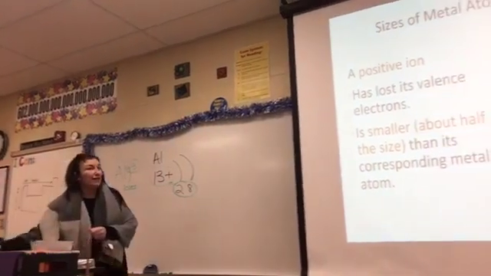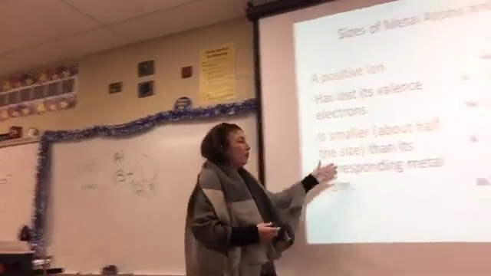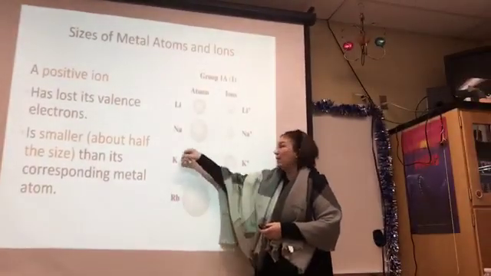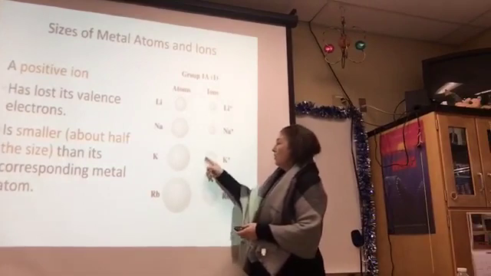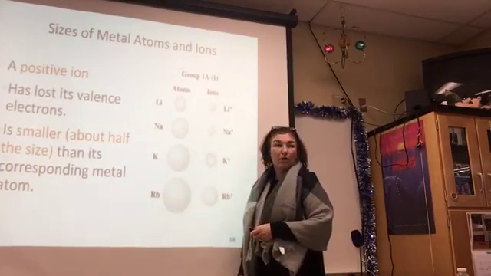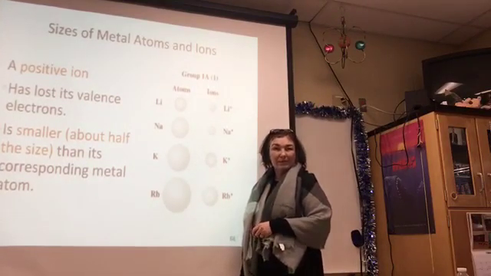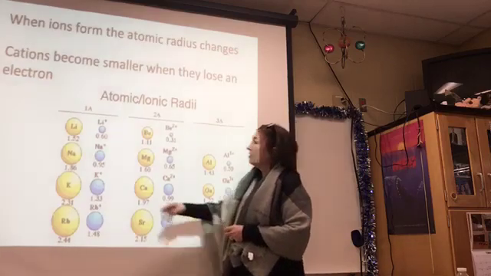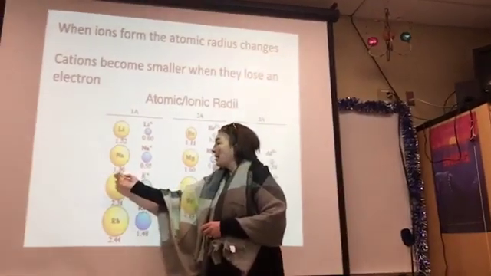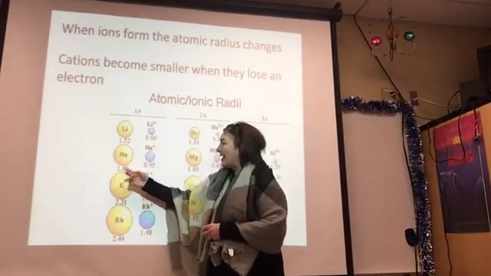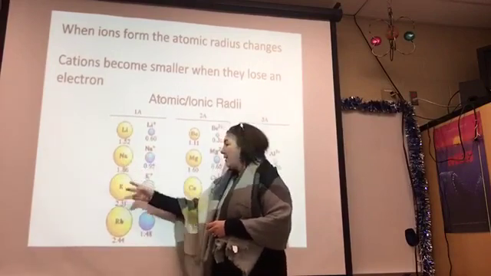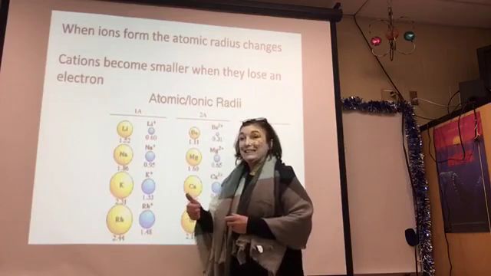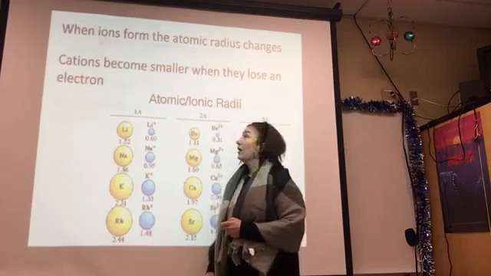And up here it says the ion is about half the size of the corresponding metal. So look at potassium: how big potassium is as an atom, and when it becomes an ion, it's so much smaller. If you look at actual numbers, sodium has a radius of 1.86 when it's an atom, and about 0.95 when it's an ion. So far, so good?